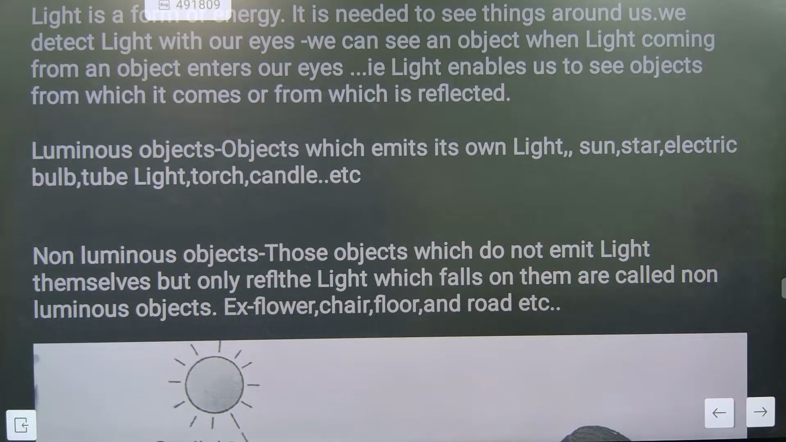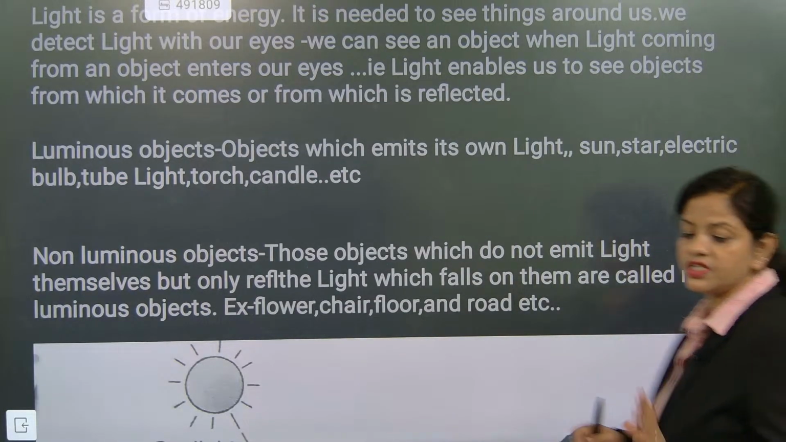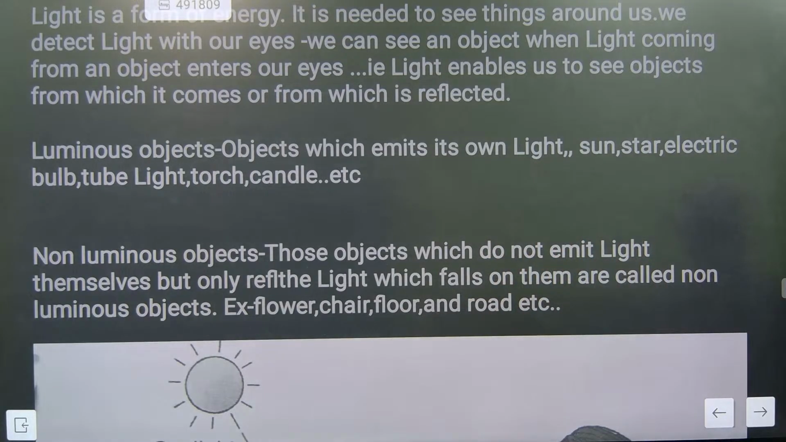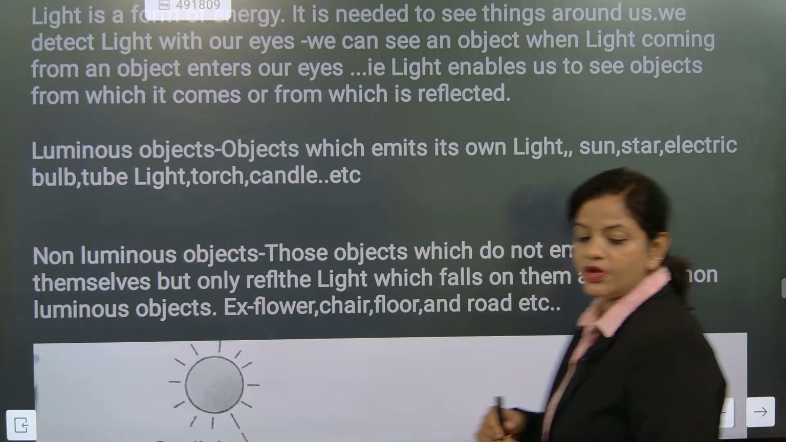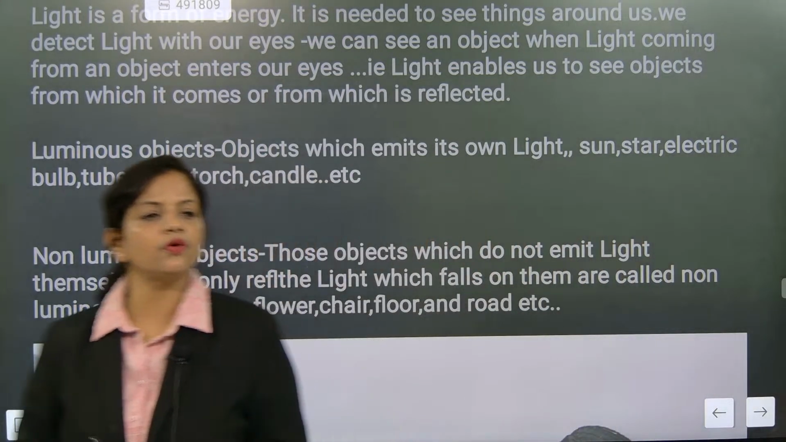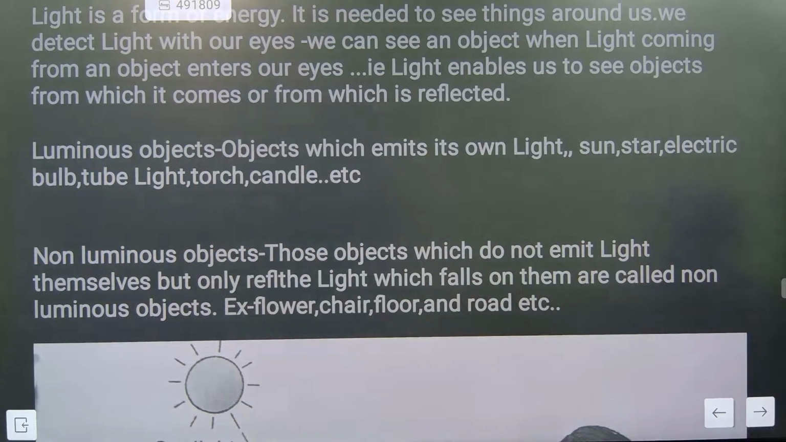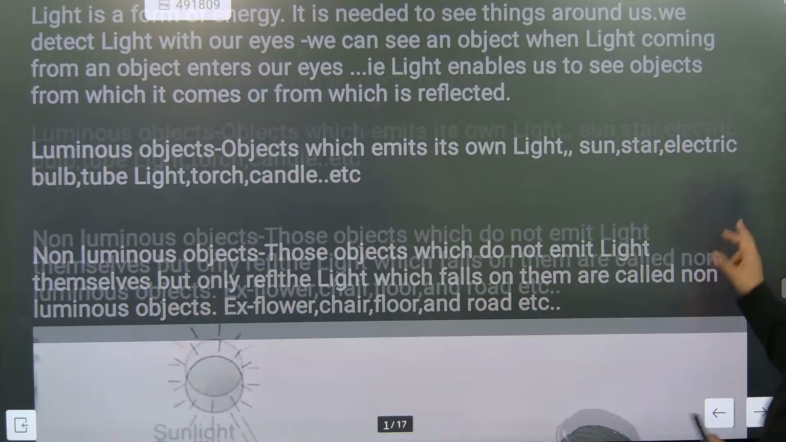Now look here. Non-luminous objects are those objects which reflect light. Like the moon is a non-luminous object because it is reflecting light. It is not having its own light, it is reflecting light. Most of the objects like me, you, we do not have our own light. What we are doing, we are reflecting light. Understand?